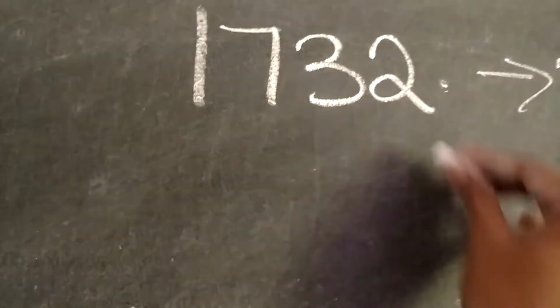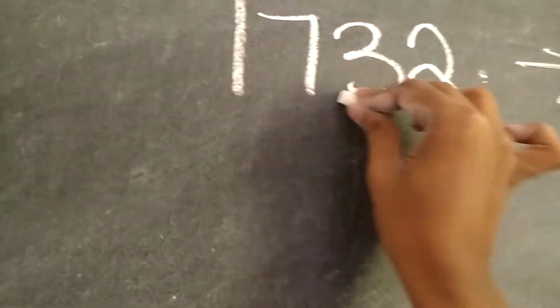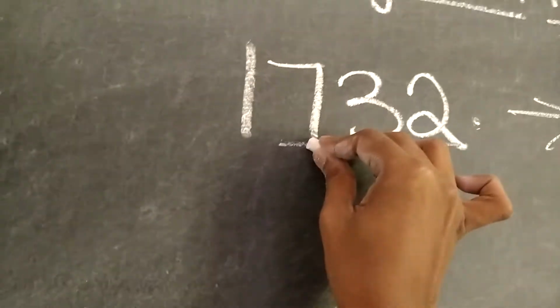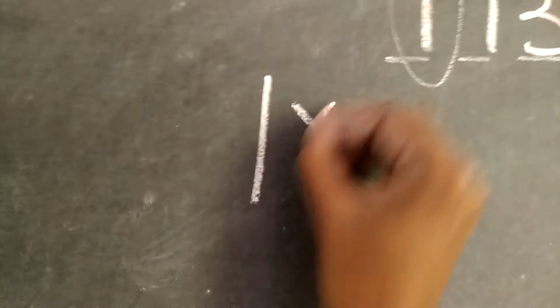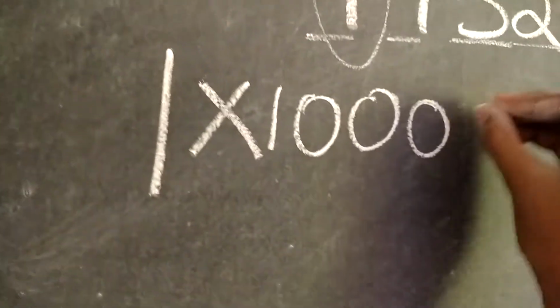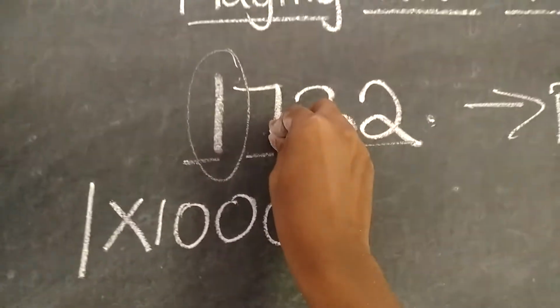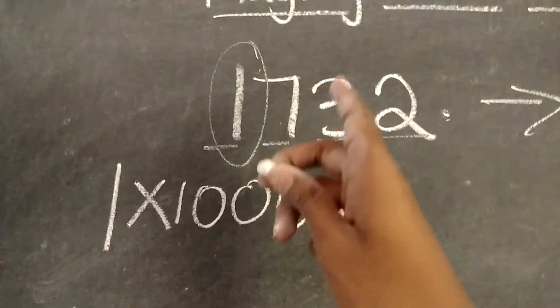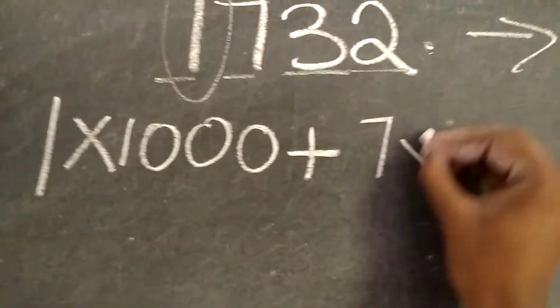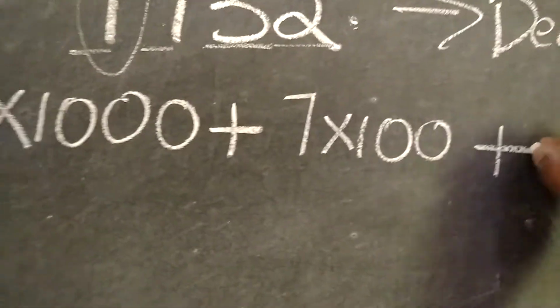As I said earlier, 2 is in units place, 3 is in tens place, 7 is in hundreds place and 1 is in thousands place. So I can write 1 into 1000 plus 7 into 100,